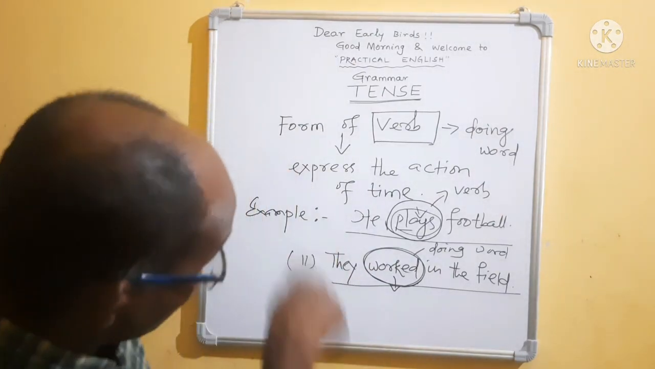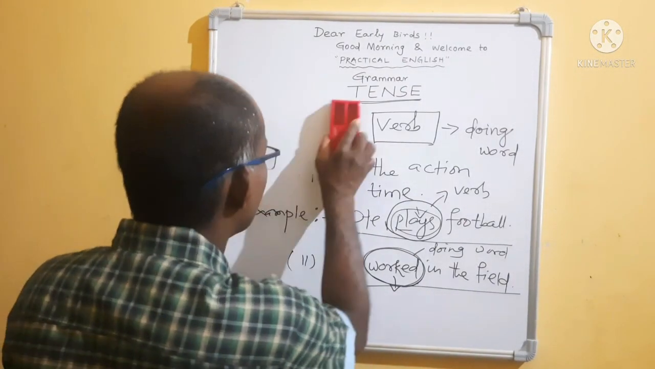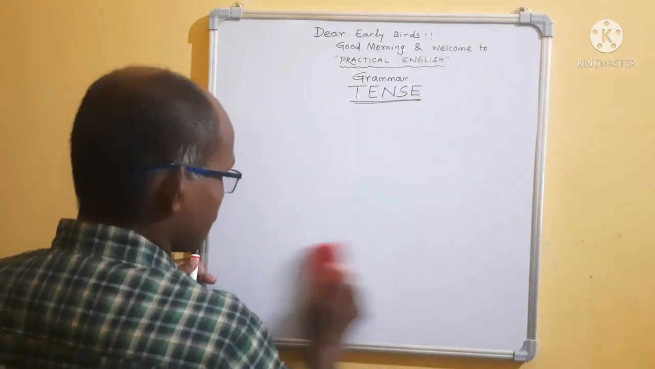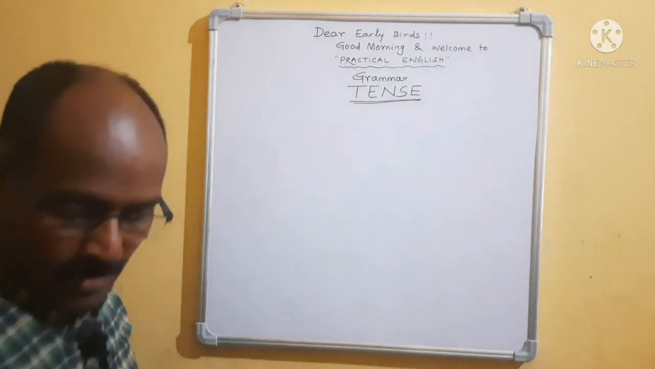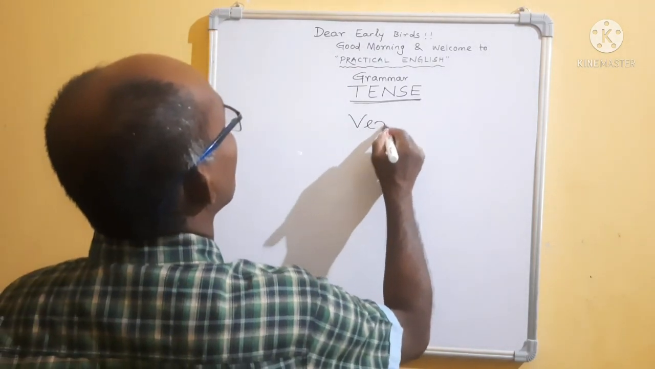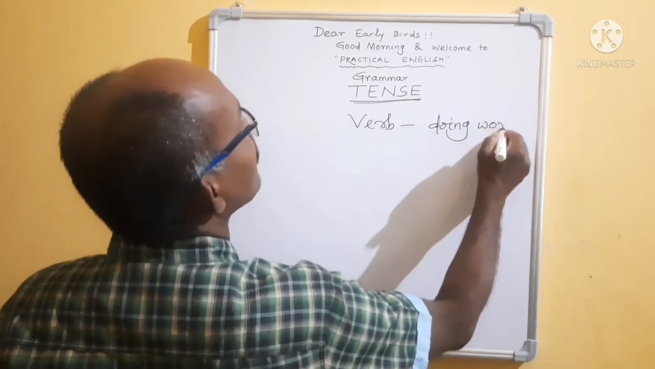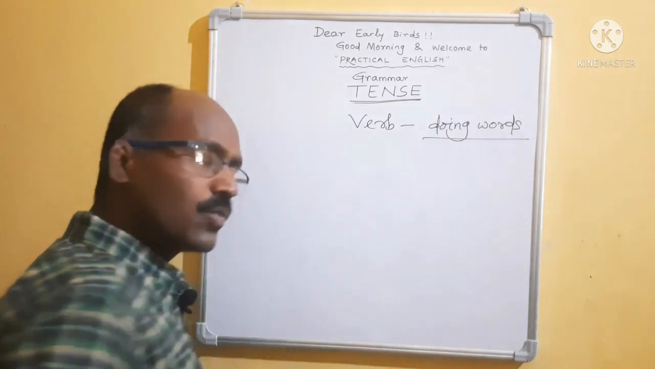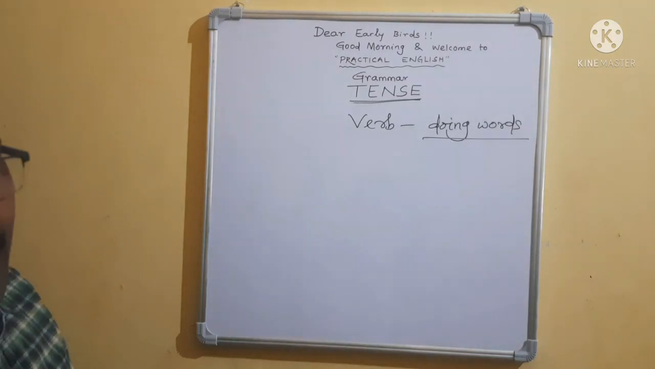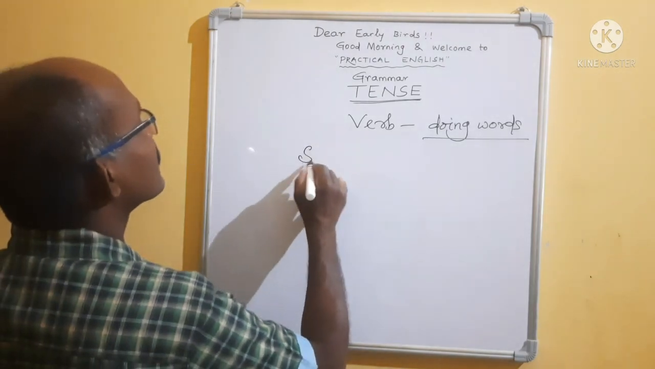Okay. Before we go on, come to the major part again. May I erase it? Okay, very good. My dear students, now what plays a major role? The verb plays a major role. Without doing words a sentence cannot be completed. Now the question arises, before going to the tense or the verb, first we should know what is a sentence.